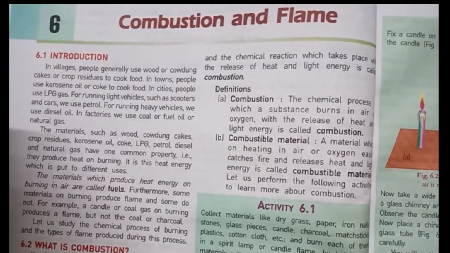That is, they produce heat on burning. It is this heat energy which is put to different uses.